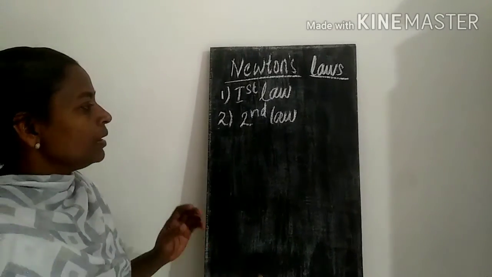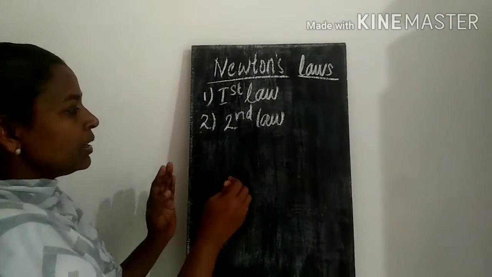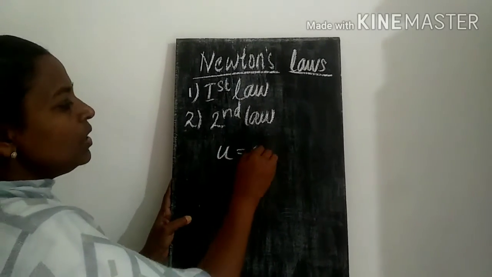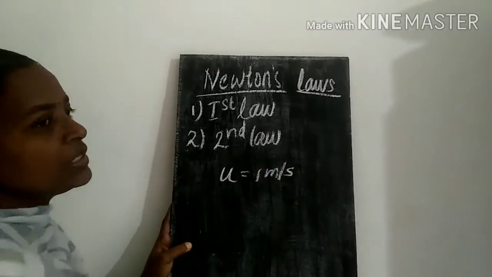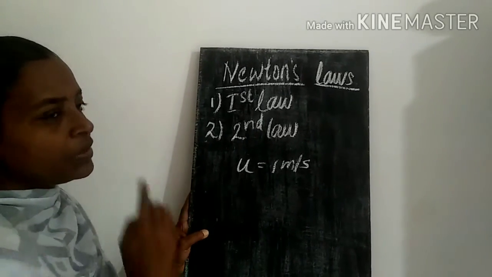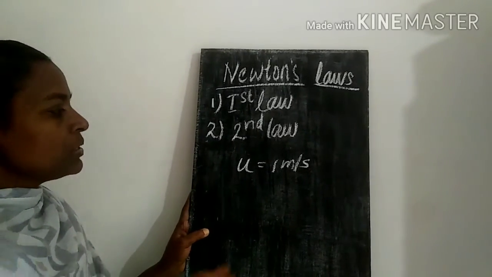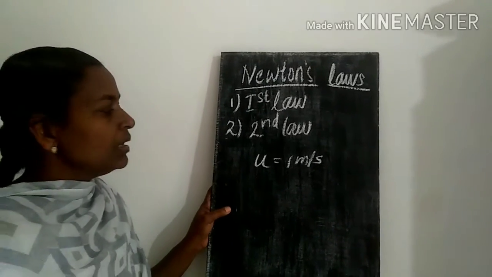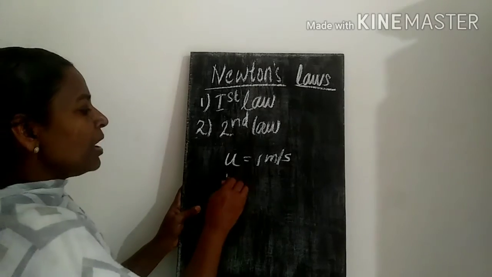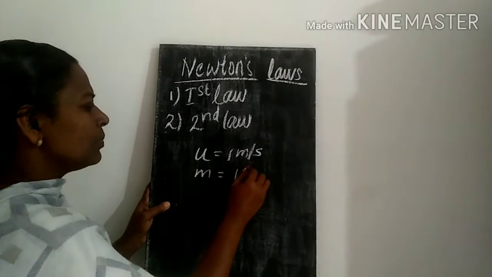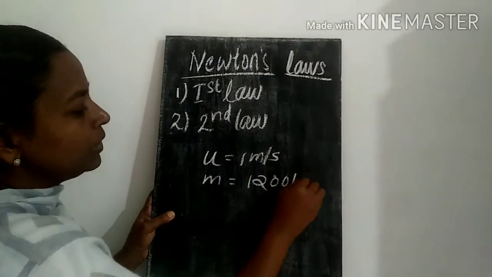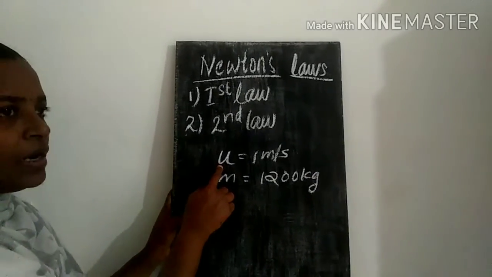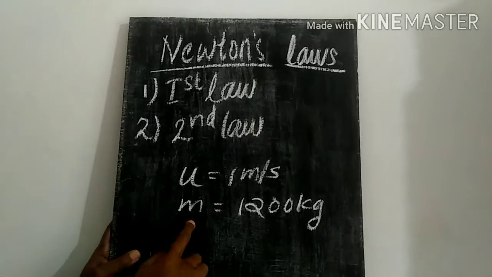So listen, children. Suppose a car is moving with a very low velocity u, that is the initial velocity. 1 meter per second is the initial velocity of the car. This particular car has a dead battery, so it could move only with a very low velocity initially, that is 1 meter per second. And the mass of the car is high, suppose it is 1200 kilogram. So this is the initial velocity and this is the mass of the object.